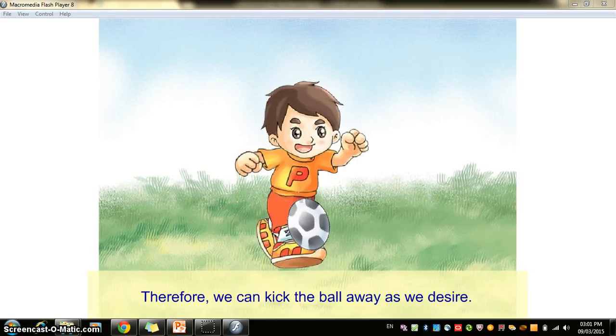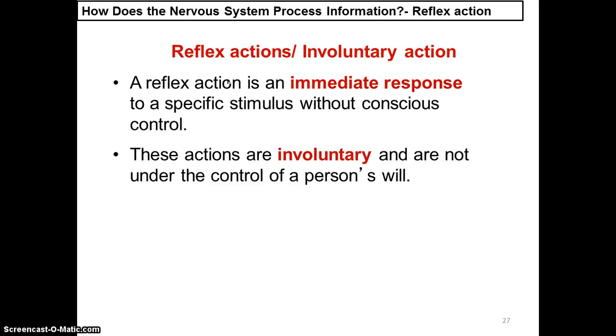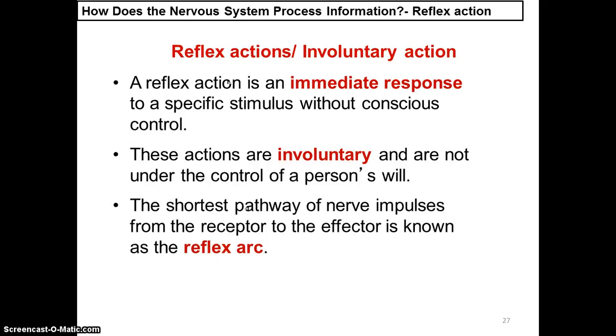Therefore, we can kick the ball away. Reflex actions, however, are an immediate response to a specific stimulus without conscious control, or without the control of the will of the person. These actions are involuntary and not under the control of the person. The shortest pathway of the nerve impulse from the receptor to the effector is known as the reflex arc. Okay, let's look at one example of reflex actions. What happens when you touch the surface of a hot object?